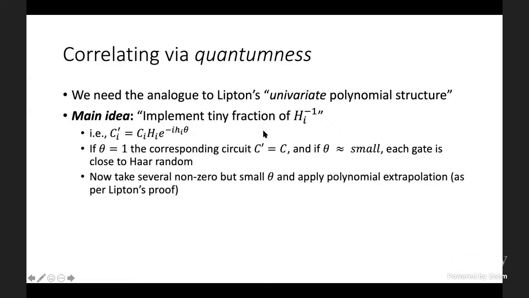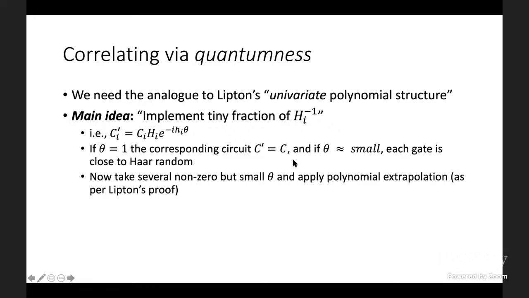So now we can try to use a similar proof structure. What we would do, just like in Lipton, we would take several non-zero but small angles theta, and apply polynomial extrapolation. So in other words, what you would do is fix theta_1, theta_2 through theta_{m+1}, right? Because the degree of the polynomial is m. And what you would do then is compute the output probabilities of these sort of scrambled but correlated circuits and use some sort of polynomial extrapolation argument to recover the output probability of the worst case circuit C.